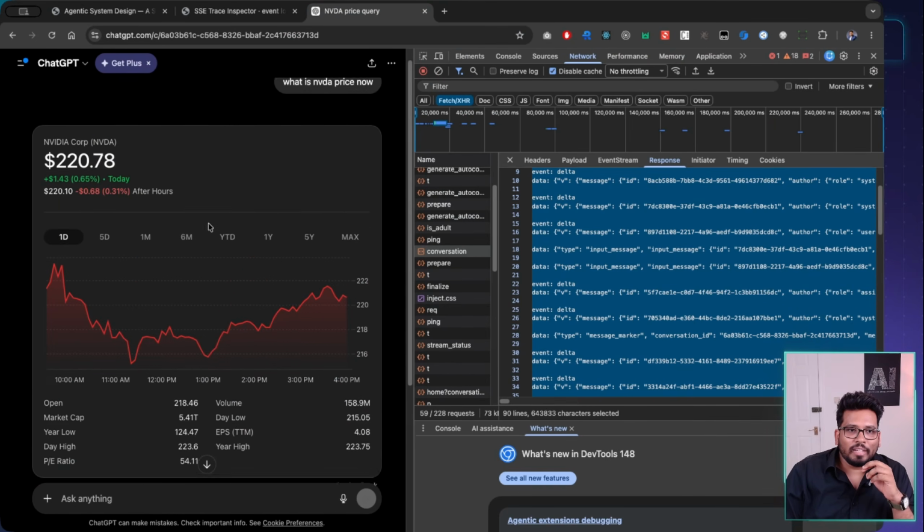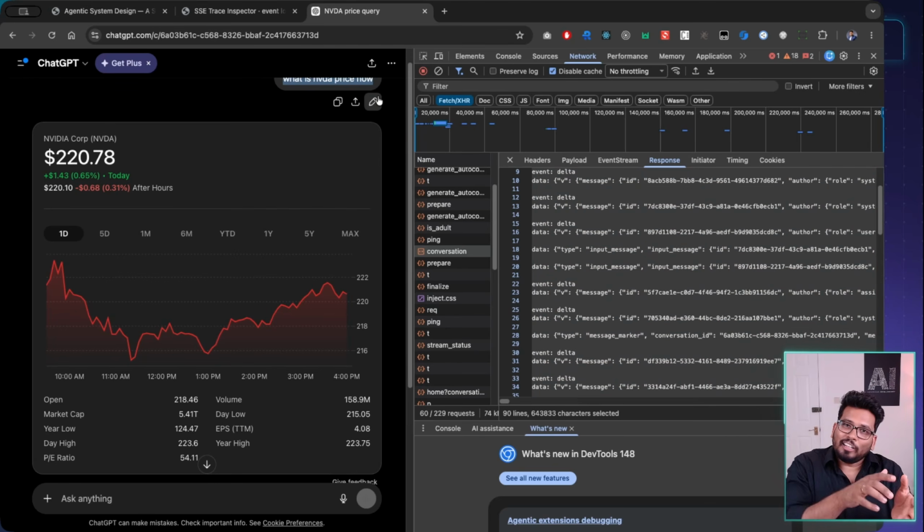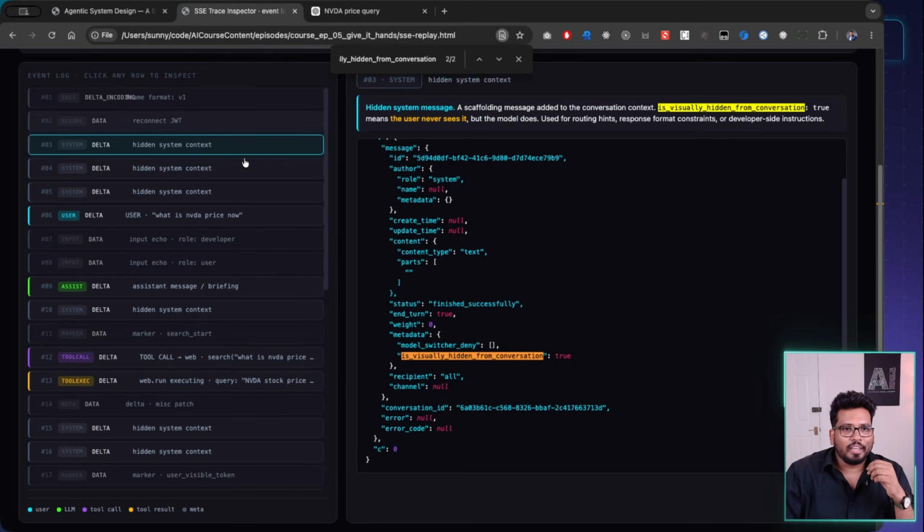So there is one thing which I'm giving, the prompt, and apart from that, there is also a system prompt which is going to the server, which is hidden. So we can learn from here that whenever we are designing a system, we also need to have our own system prompt apart from the user prompt, right? That is one of the interesting things. And the rest is fine.